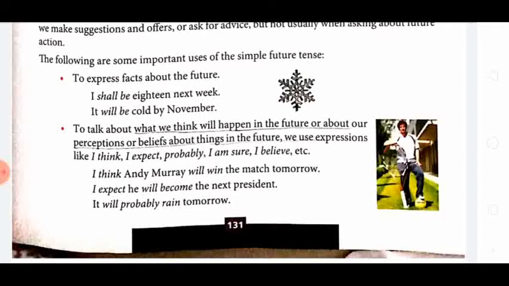Then, the other use is to talk about what we think will happen in the future, or about our perceptions or beliefs about things in the future.